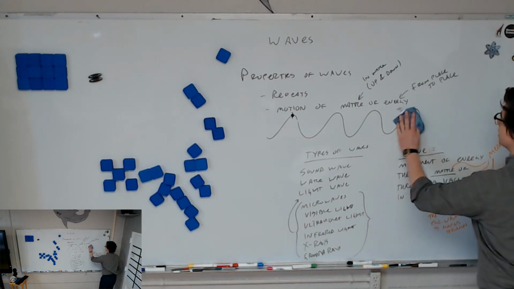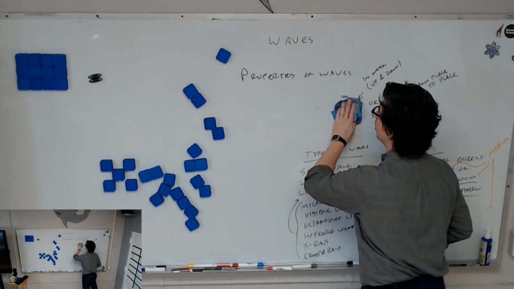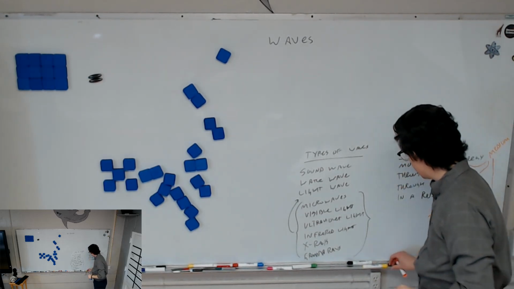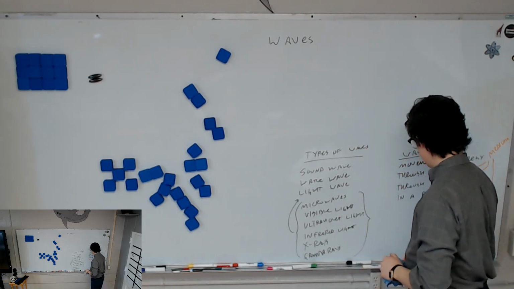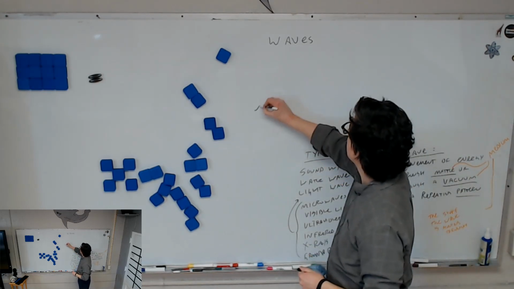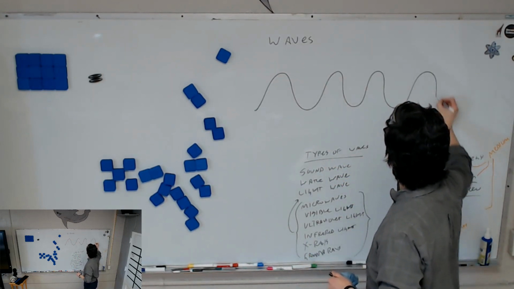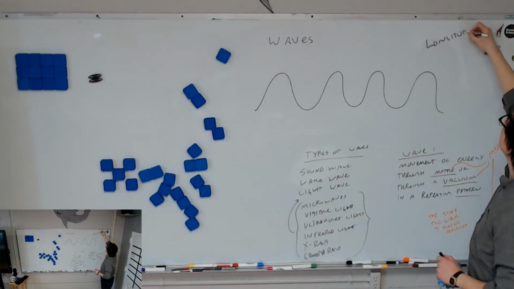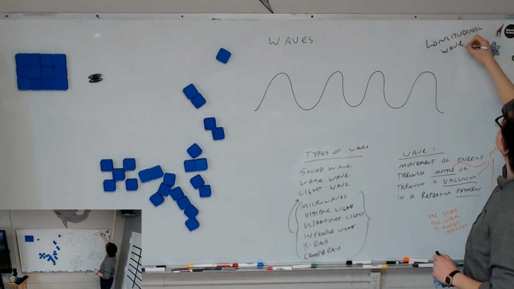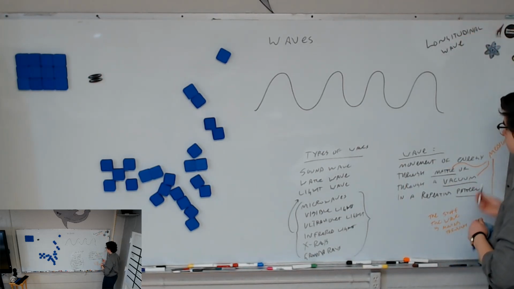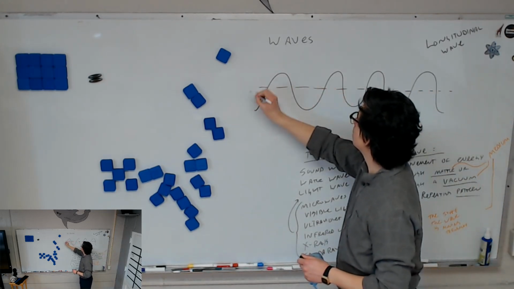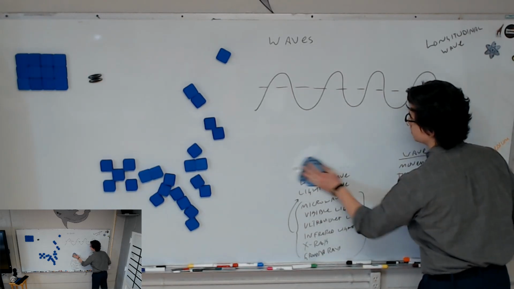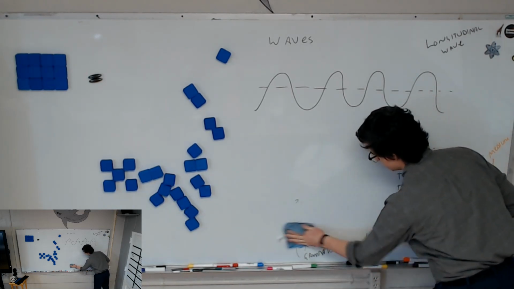So I'm going to erase this diagram, and our little properties of waves up here, and I'm going to draw a diagram of a wave. This will be true for all waves, but there's a couple different kinds of waves that we're going to talk about in a second. This is a diagram of what we call a longitudinal wave. This is one of the two types, or rather, categories of waves.